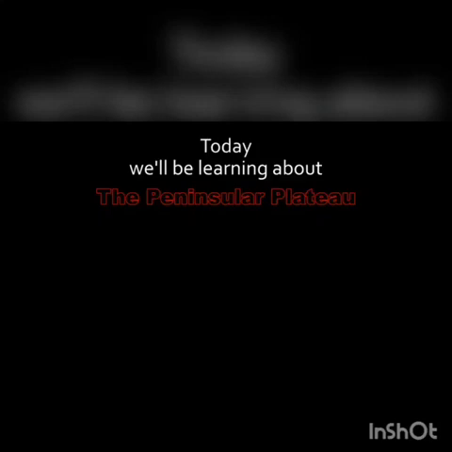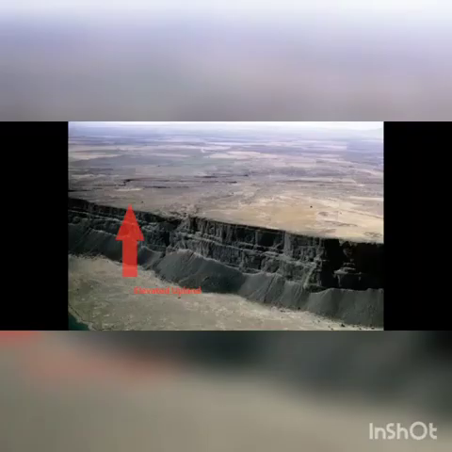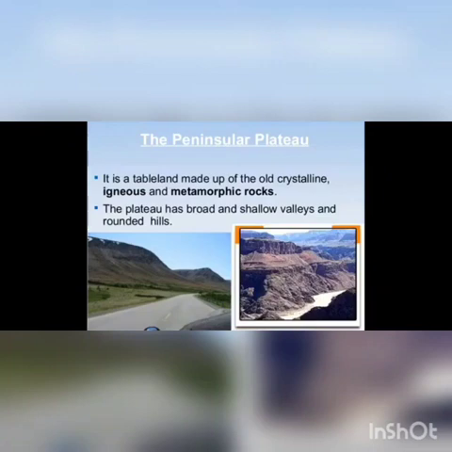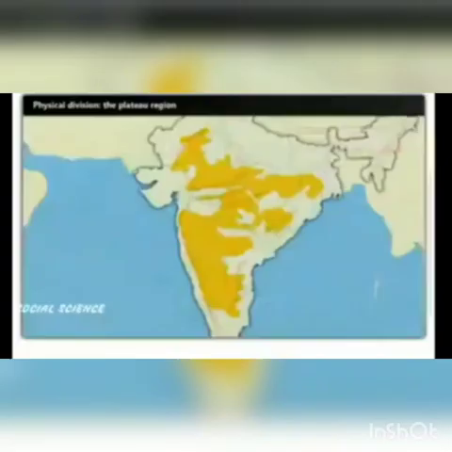The peninsular plateau is a tableland which consists of old crystalline, igneous and metamorphic rocks, and it is formed due to the breaking and drifting of the Gondwana land, and it is the oldest landmass. The plateau has broad and shallow valleys and round hills.